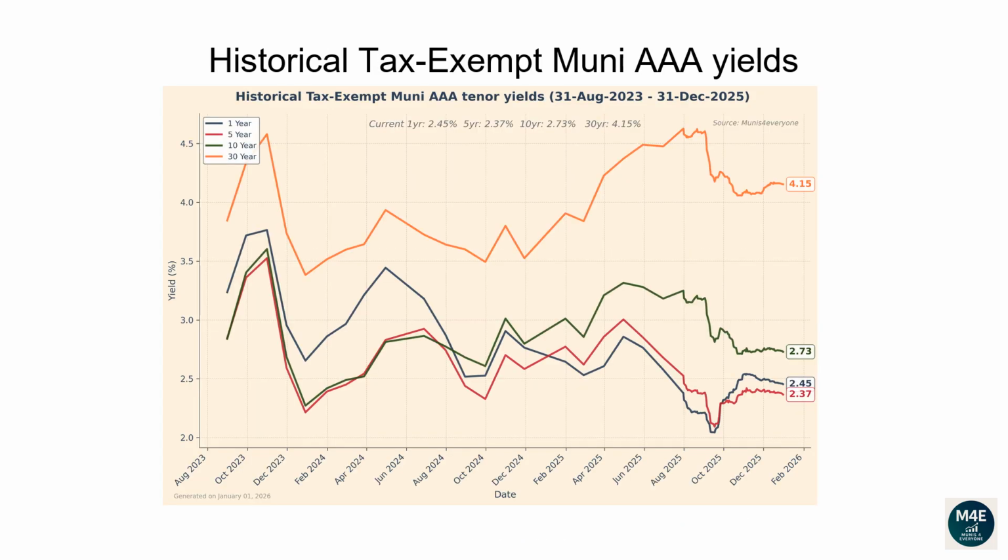This line plot and the next plot show how each tenor of the Muni yield curve has changed over time. From the 31st of August 2023 to the 2nd of January 2026, the 1-year yield has dropped from 3.24 to 2.45. The 5-year yield has dropped from 2.85 to 2.36. The 10-year yield has dropped from 2.84 to 2.72. The 30-year yield has increased from 3.85 to 4.15.